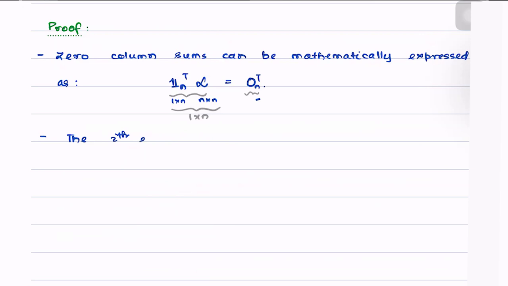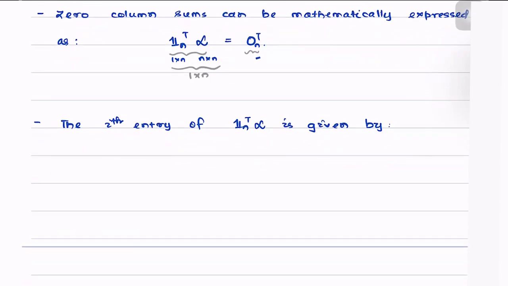So we say that the ith entry of 1n transpose L is given by 1n transpose L into j.